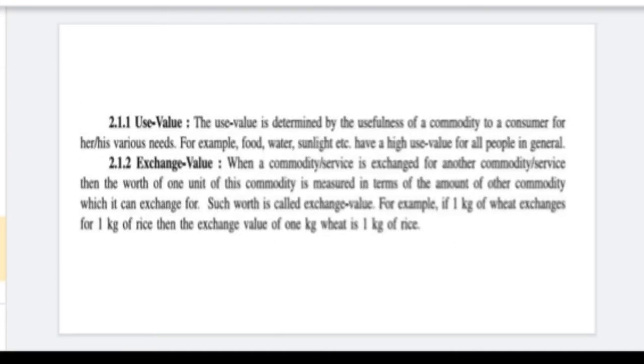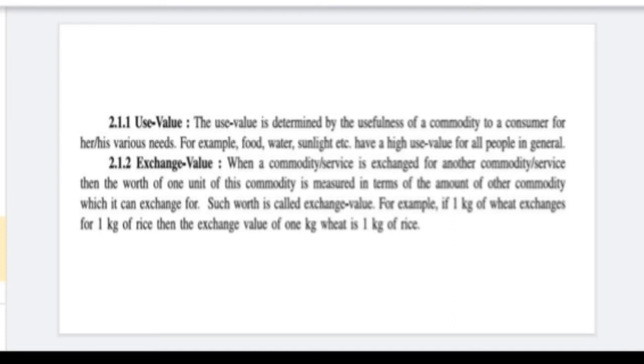So use value means the value determined by usefulness of commodity. Like food, water, sunlight, they all have high use value. But if we talk about exchange value, when you purchase a commodity, what you get in exchange.